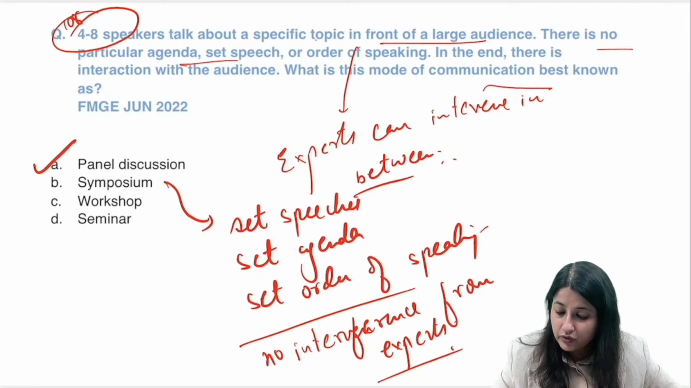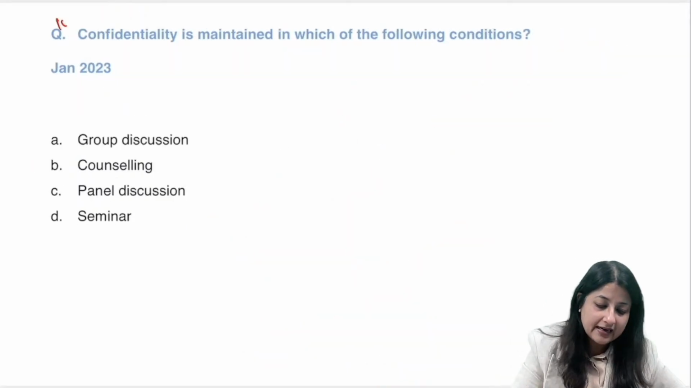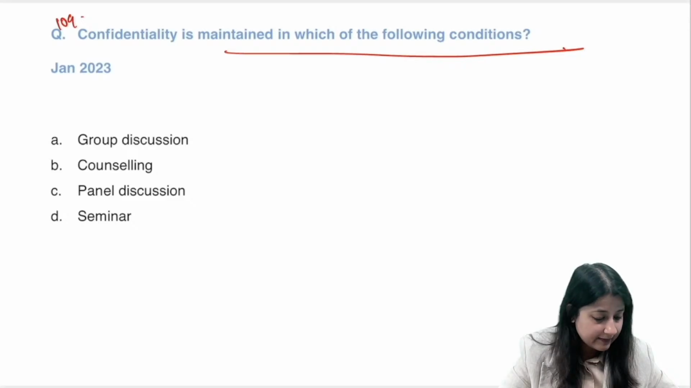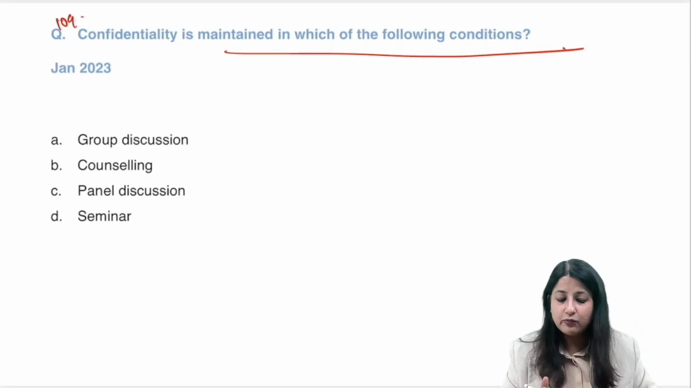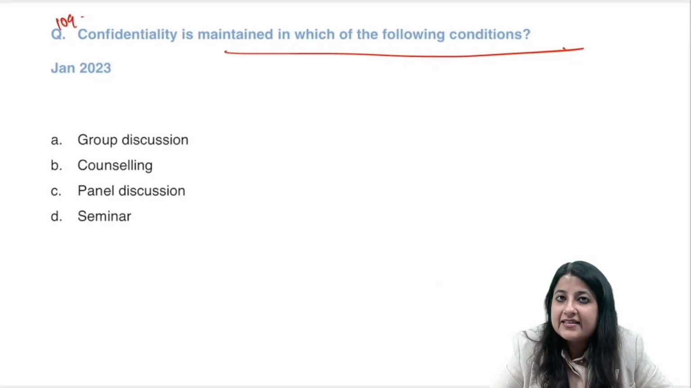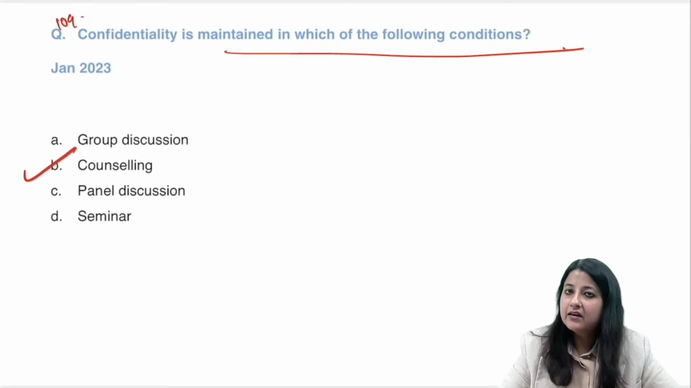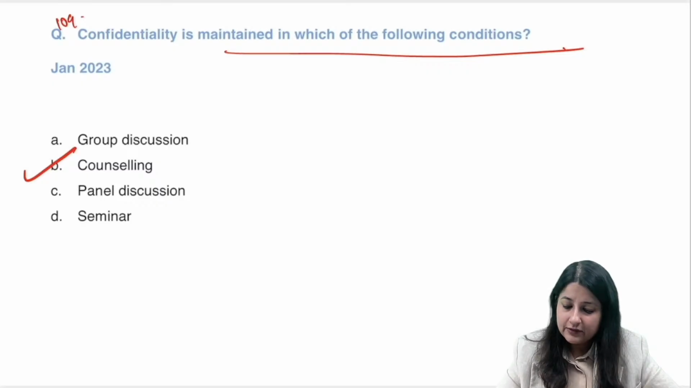Let's go to the next question, 109. Confidentiality is maintained in which of the following conditions? Group discussion, counseling, panel discussion, seminar. In which is confidentiality maintained? Counseling. All right, let's go to the next question, guys.